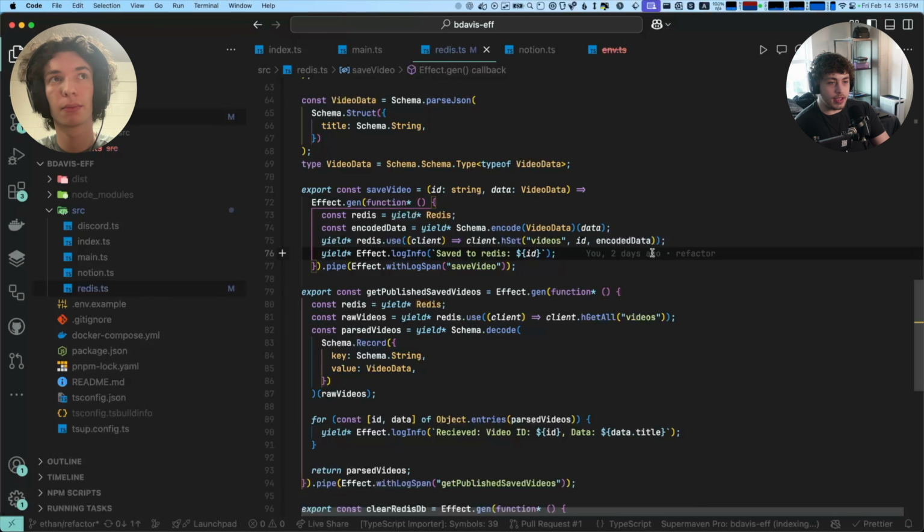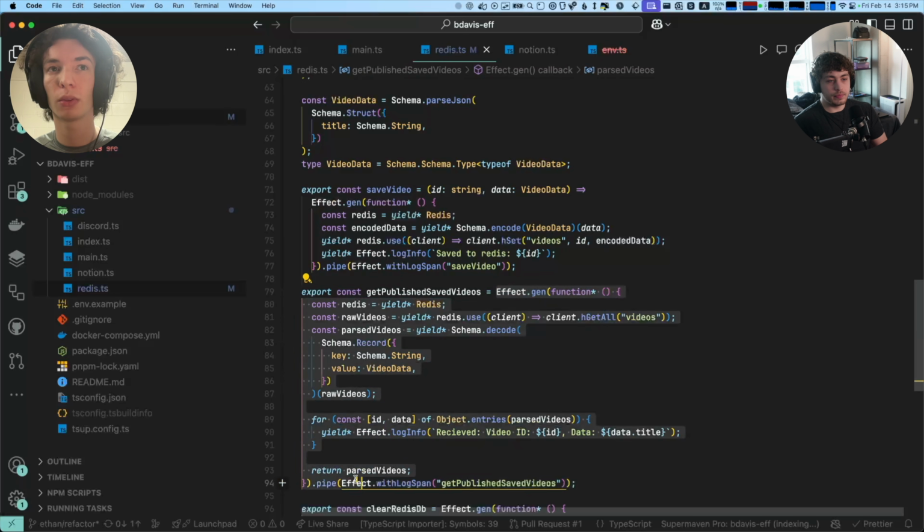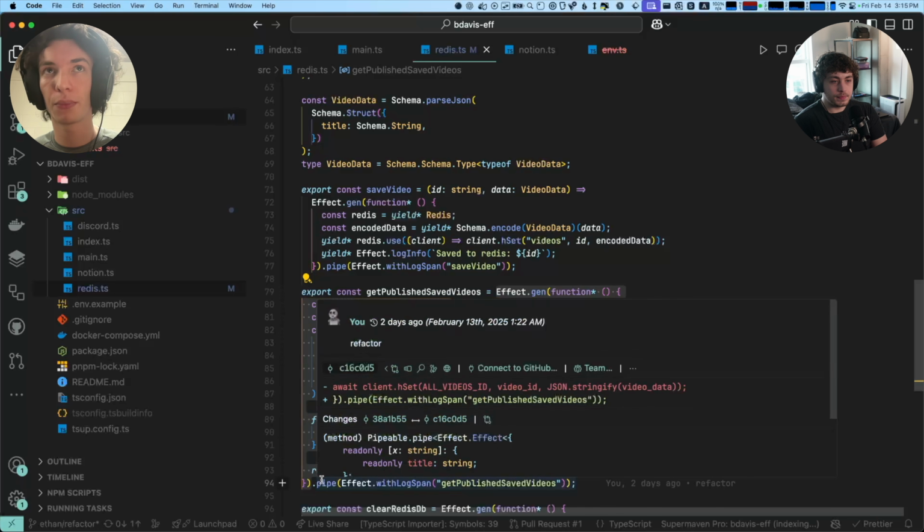If we get an error within the redis.use and we've yielded it, does that error go up a level and get passed out of the effect.gen? Does it just stop execution there and return that error from get published videos? Yes. When you yield an effect, if that effect errors, then the entire effect.gen errors, because effect.gen is itself one effect that's made up of lots of little effects.